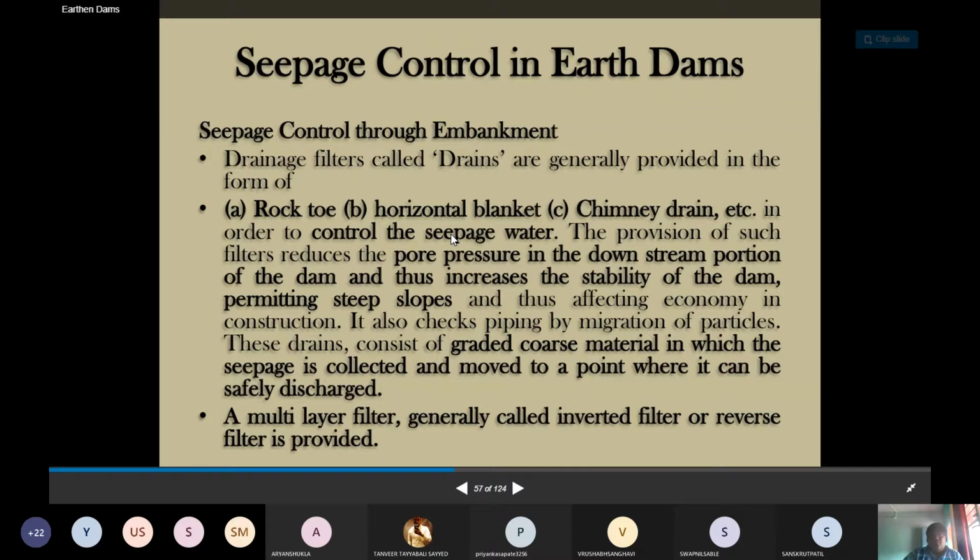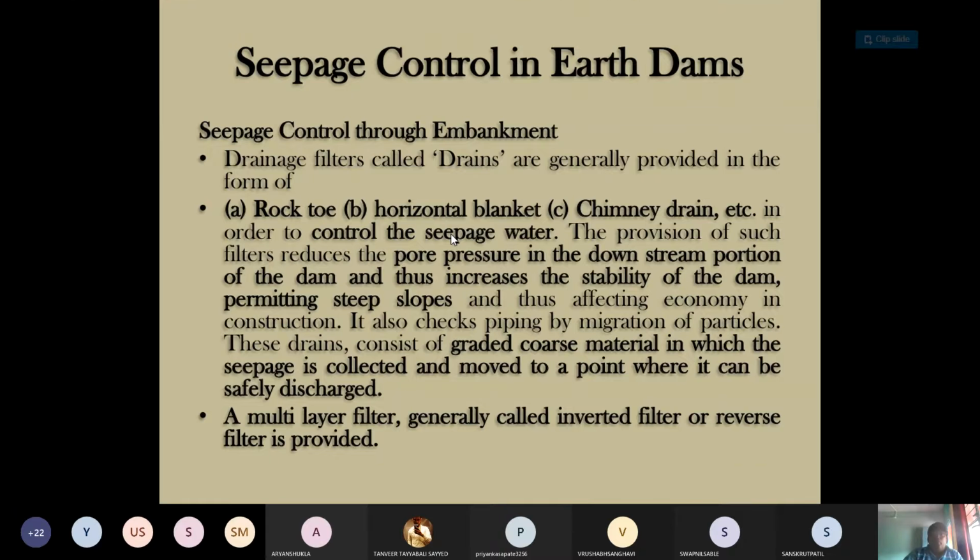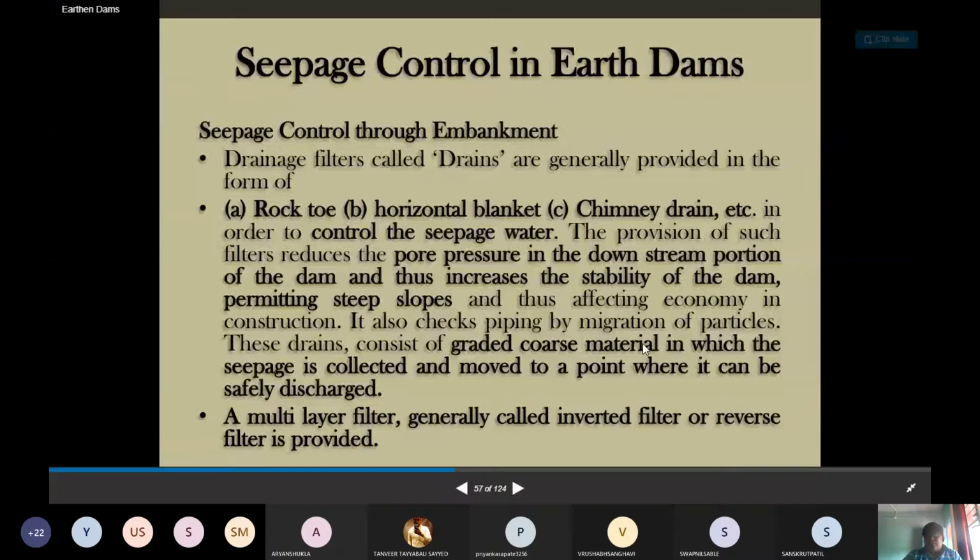The provision of such filters helps to reduce the pore water pressure in the downstream portion of the dam. It doesn't create pressure, whereas pressure building up inside the dam is a cause of failure. So it increases the stability of the earthen dam, permitting steep slopes and thus affecting the economy of construction. Mostly in the case of an earthen dam, it is better to prefer mild slopes.